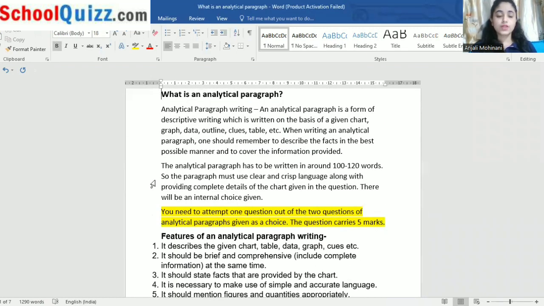Okay. So now, what is an analytical paragraph? What is the meaning of an analytical paragraph? Analytical paragraph writing is a form of descriptive writing.